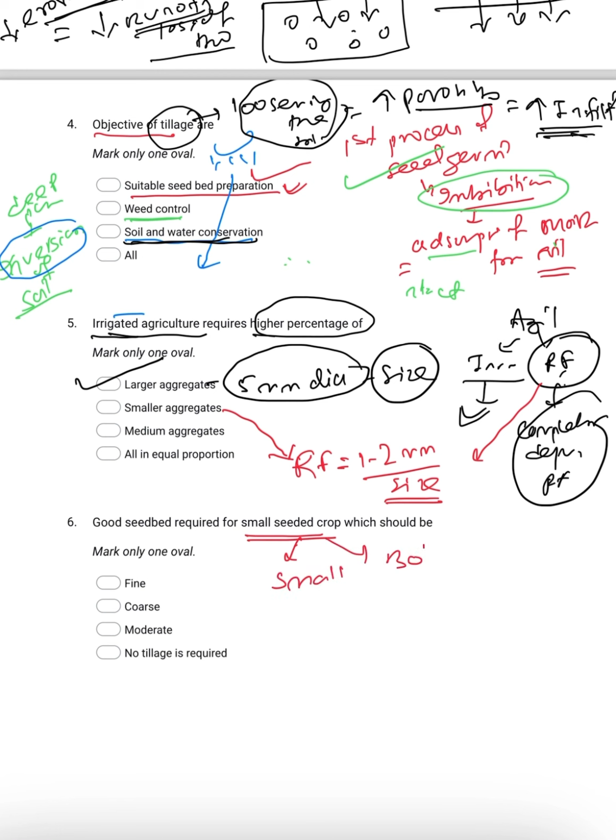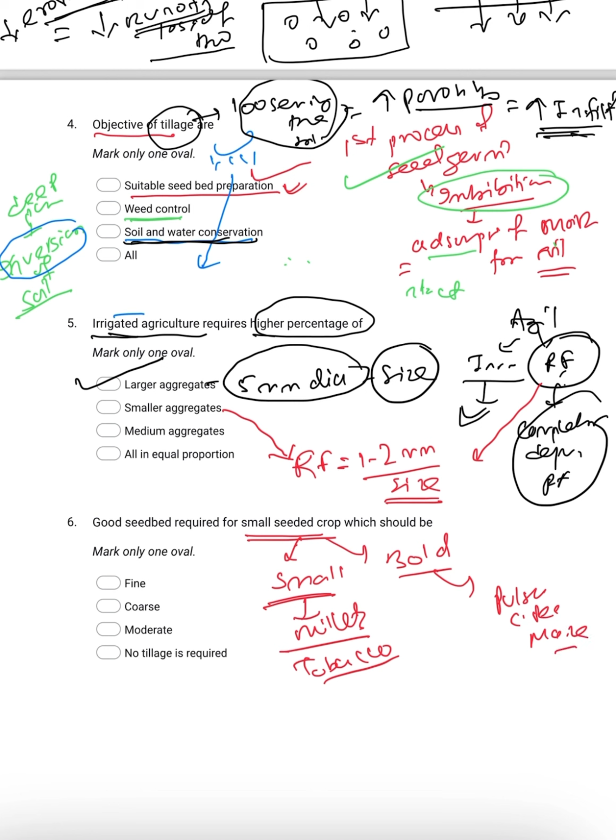Another is bold seeded crops. The small seeded crops, like we can say the millets, we can see the tobacco. These are all small seeded crops. If we ask for some bold seeded crops like pulses, that is chickpea, maize, these are all bold seeded crops.